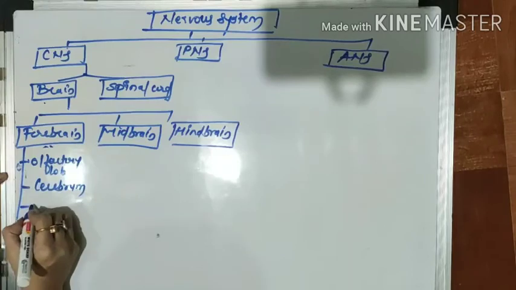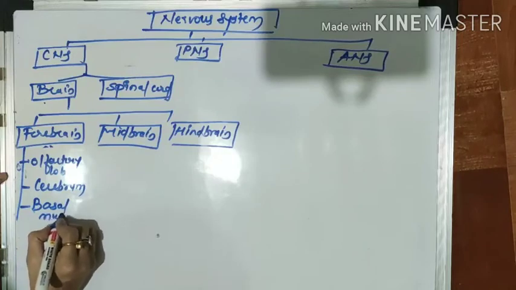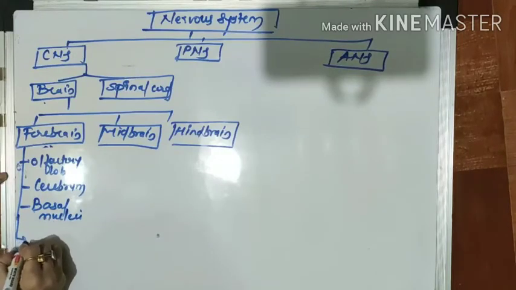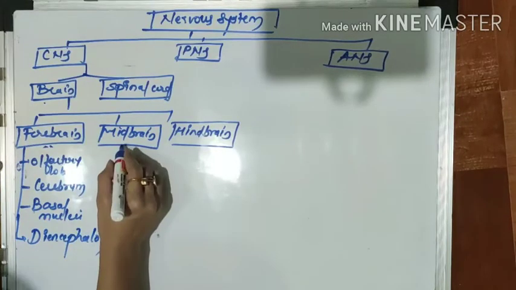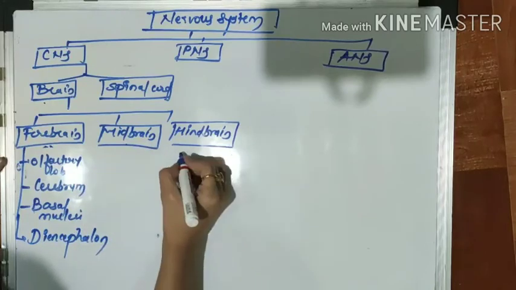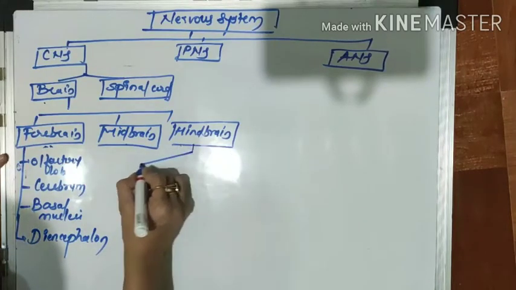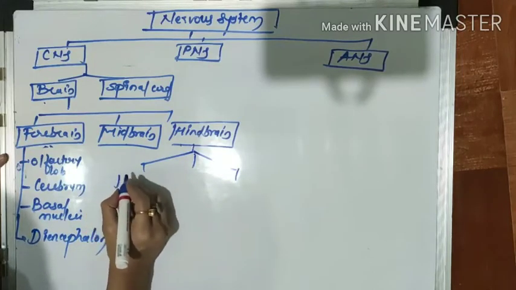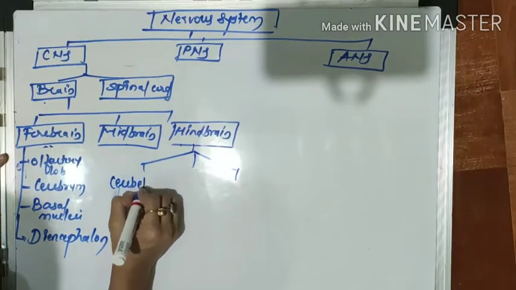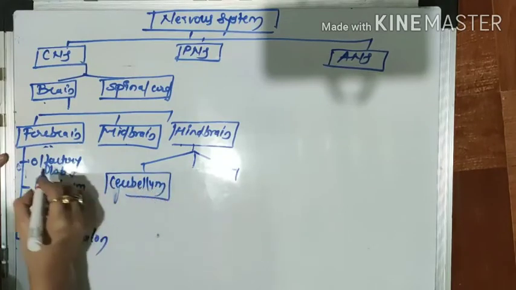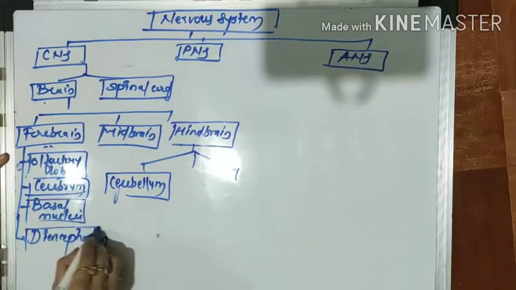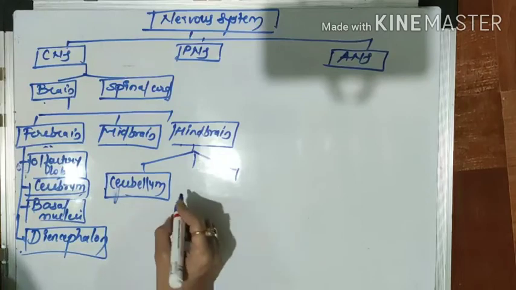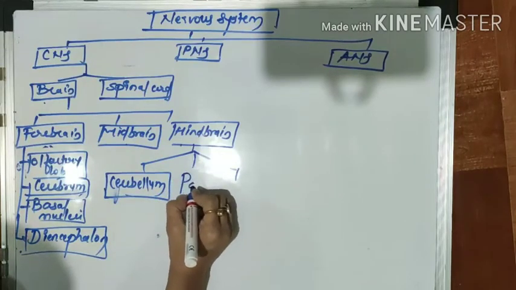Third is the basal nuclei, and fourth is the diencephalon. The midbrain does not divide further. The hindbrain has three parts: the cerebellum, then pons varolii, and medulla oblongata.